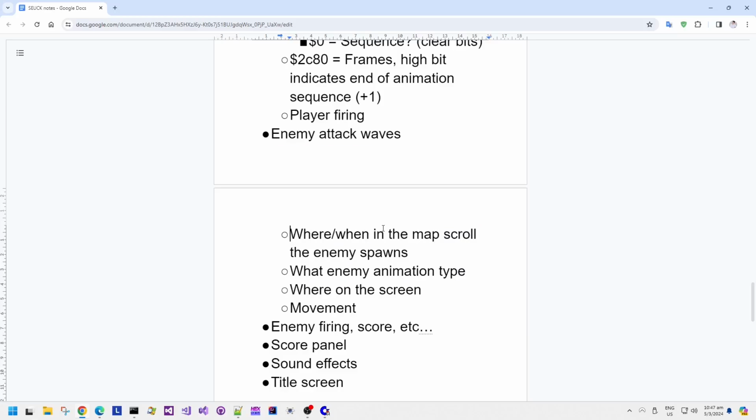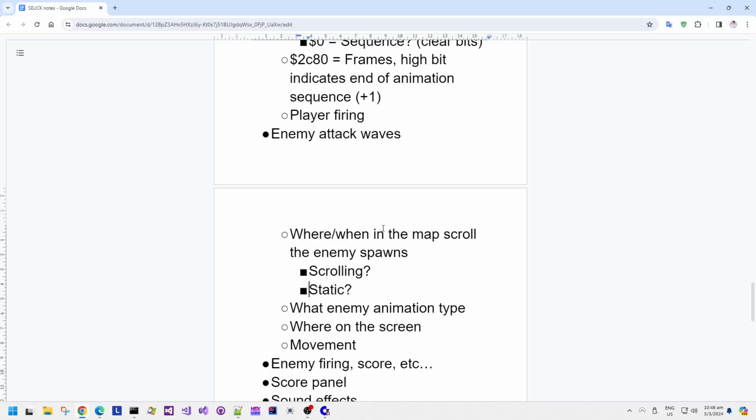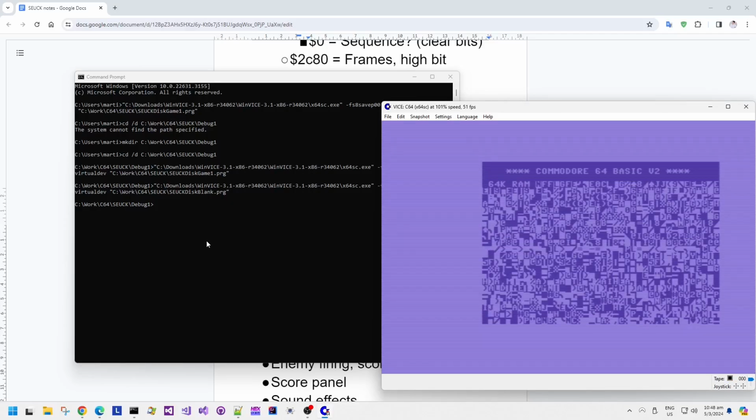So we can use the editor like before, saving some base data and then gradually changing individual parts of the data to then see how that changes in memory and then to try and understand what the memory layout, what the memory structure is. We do have scrolling portions of the map, and we do have static screens in the map. So this needs consideration, perhaps, although a static screen is just at a certain block position in the level control data. So maybe it doesn't need any kind of special case or anything like that.